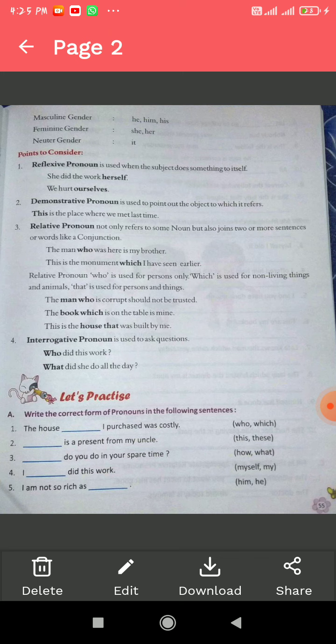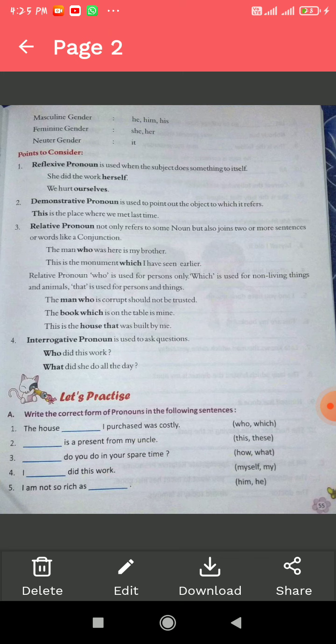Demonstrative pronoun, as I already explained, means we use it to point out an object, to show something or point out the subject to which it refers. Like "This is the place where we met last time." Here we use "this" to point out the object. Like "This is my pen." I am pointing towards the pen and saying that this is my pen. So that is called a demonstrative pronoun.